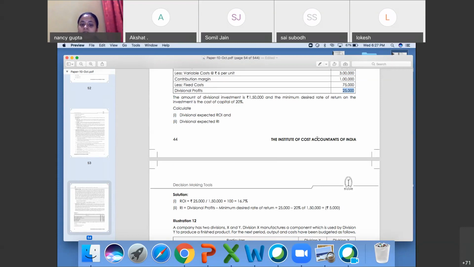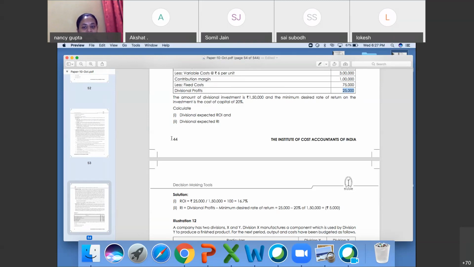Divisional expected RI, that is residual income. The ROI formula is divisional profit upon divisional investment. Residual income will be divisional profit minus the minimum desired rate of return.